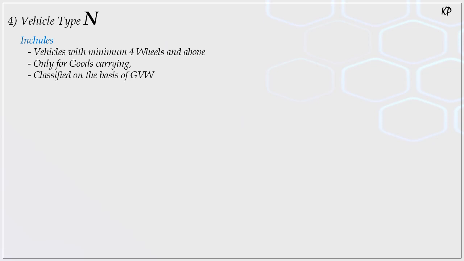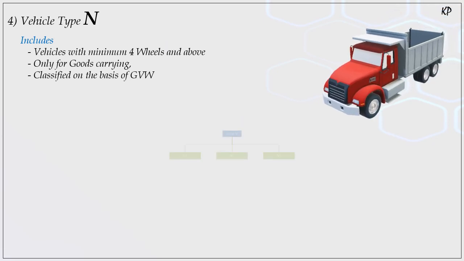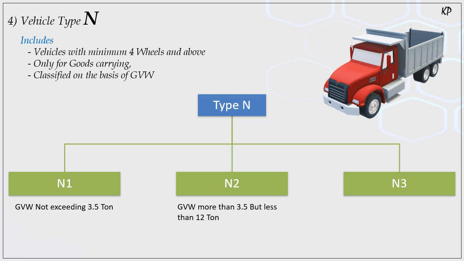In some cases there is permission to carry passengers also, but the vehicle has to follow some guidelines and pass some tests for this passenger carrying capacity. This classification is based on their GVW. So the N type is again subdivided into three types, called N1, N2, N3.